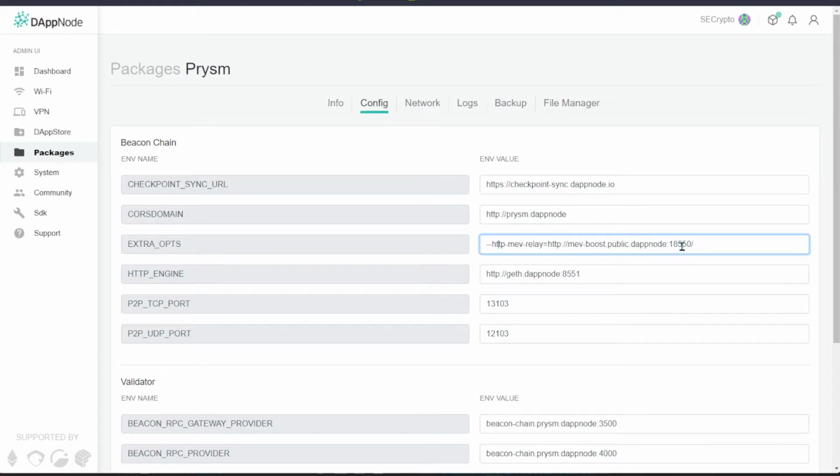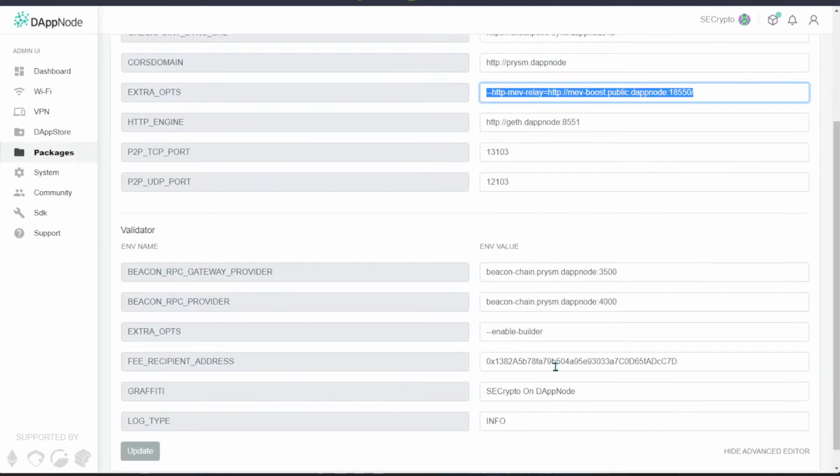Just paste this line of code over here. I'm going to link it down below. Just copy and paste it over here on the extra opts on the beacon chain, the first step to do is over here. The second step itself is on the validator, enable builder.